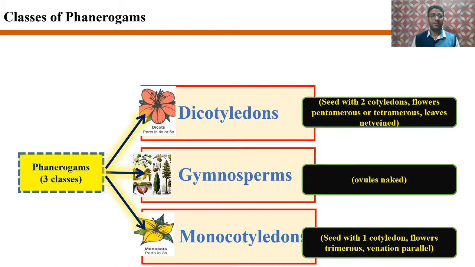The second main class of phanerogams was that of gymnosperms. These are those plants where the ovules are naked without the ovary. And the third is of monocotyledons, which have only one cotyledon in their seeds, the flowers being trimerous and parallel venation in their leaves.